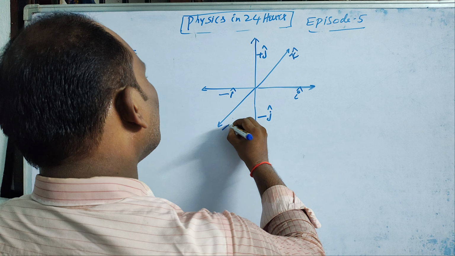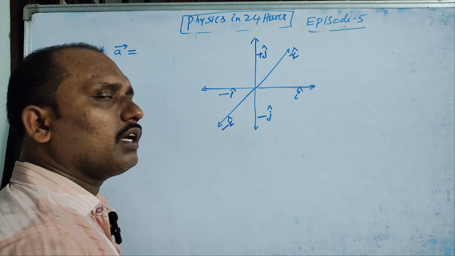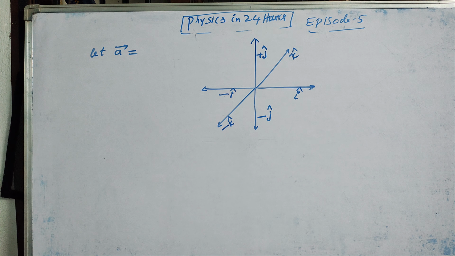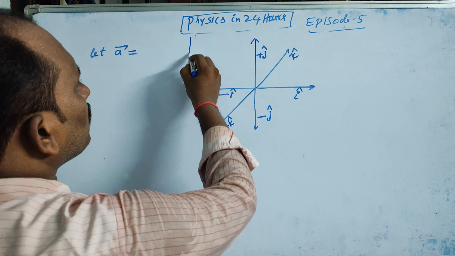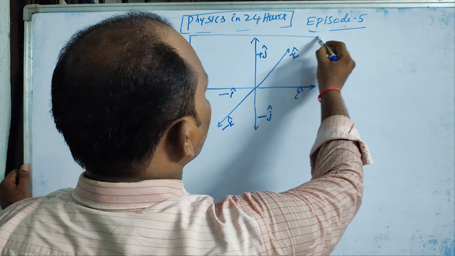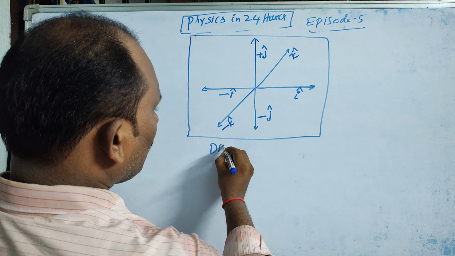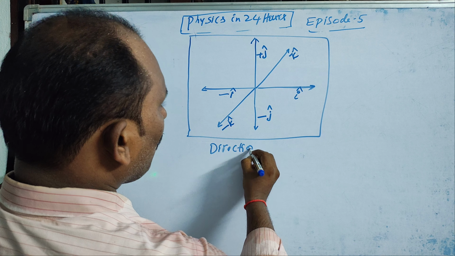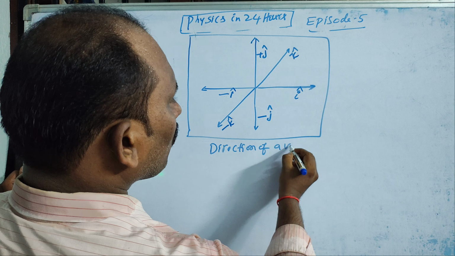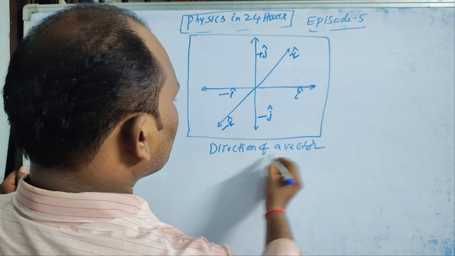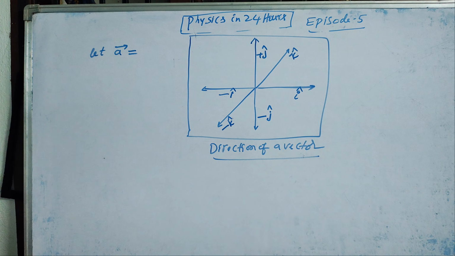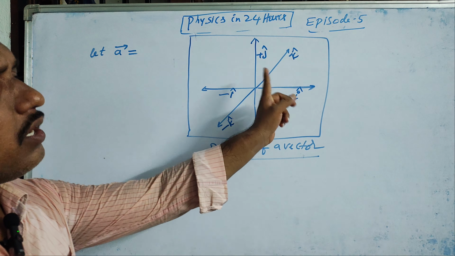Along negative z-axis, we consider as minus k cap. So this is the way we have to represent the direction of a vector. So this is the way we have to proceed.